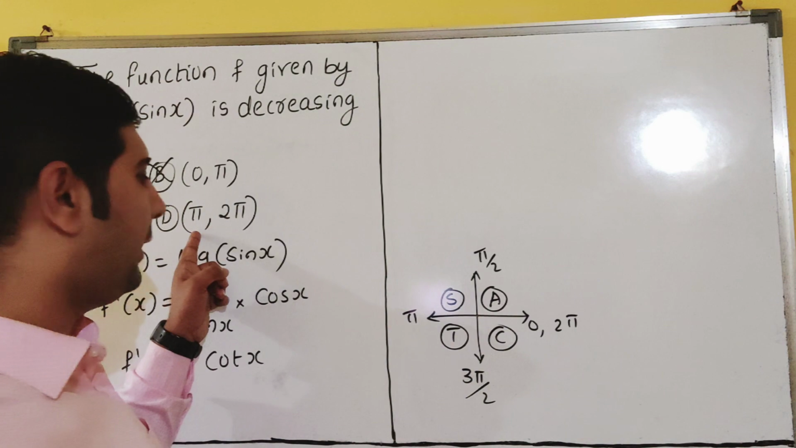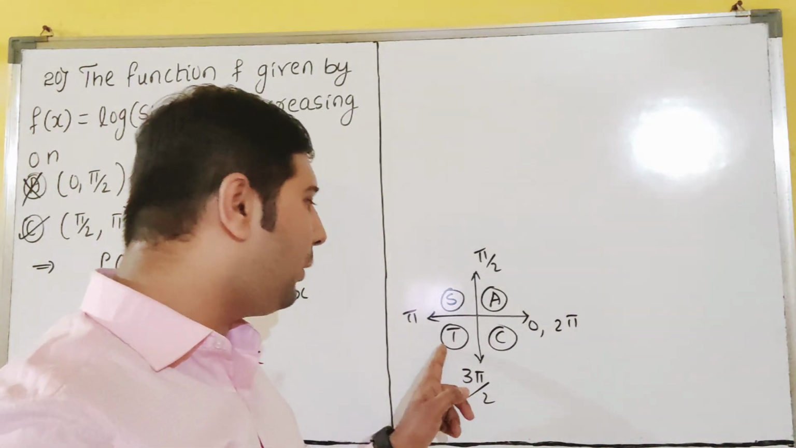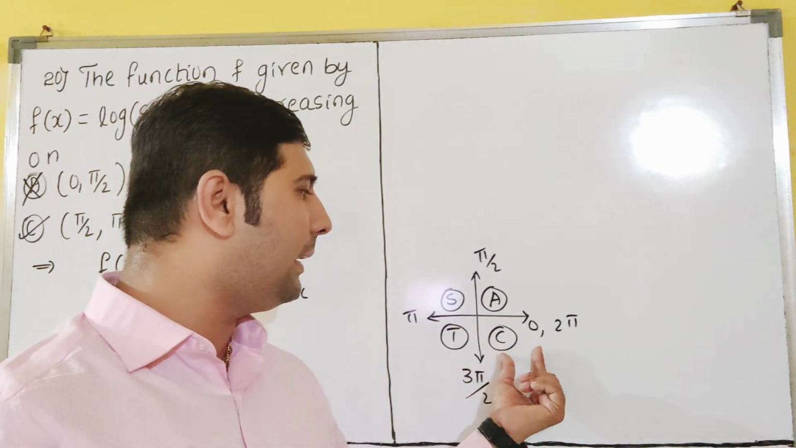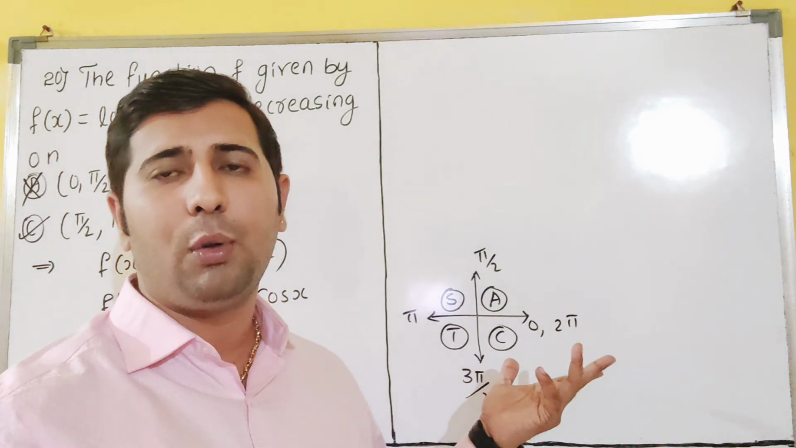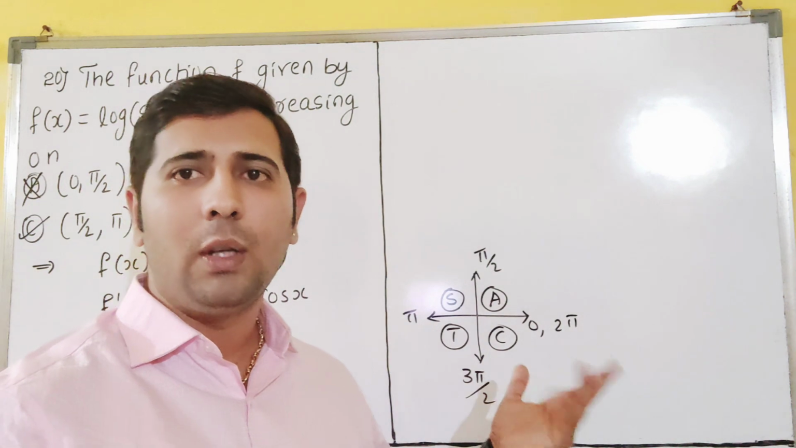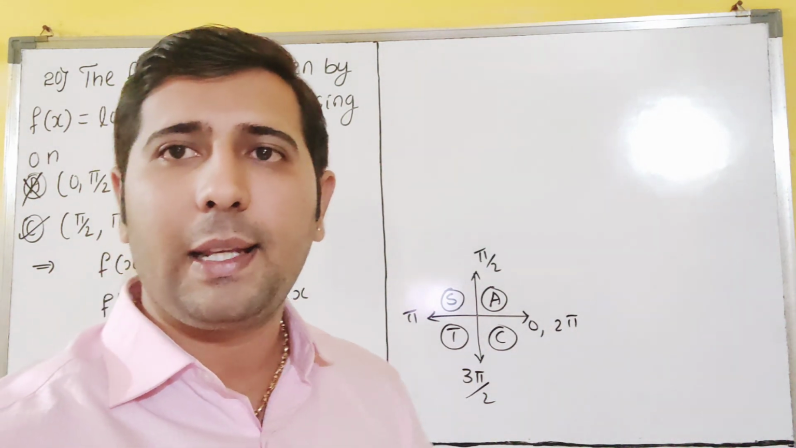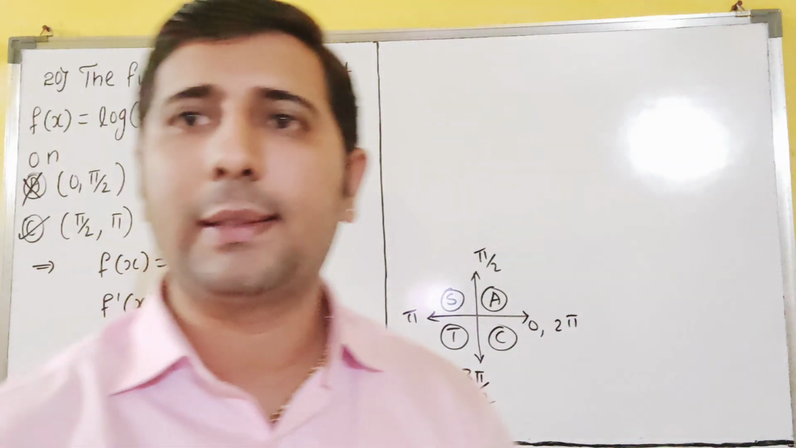Still I will say this also. Pi to 2 pi: pi to 3 pi by 2 it is positive, correct? 3 pi by 2 to 2 pi, it is negative. Here increasing, here decreasing. So that's why both are not correct. Both means it is giving positive and negative. That is not a correct answer. We want only decreasing, dear students. I hope it is clear for everyone. So our option is C. C for Congo is the correct answer.